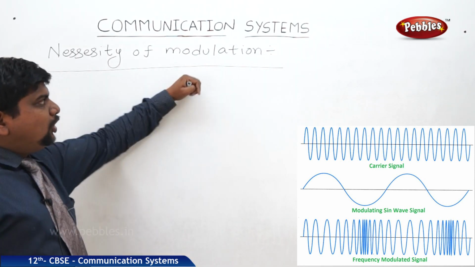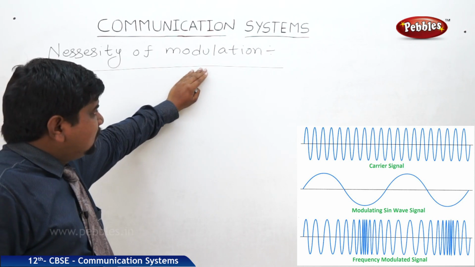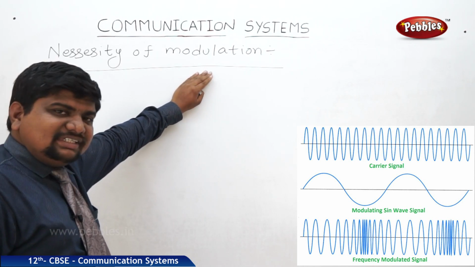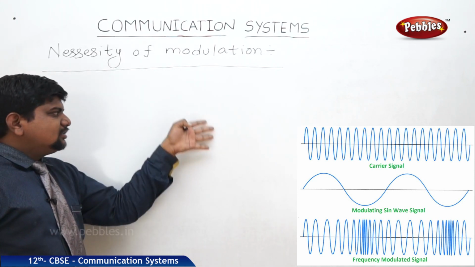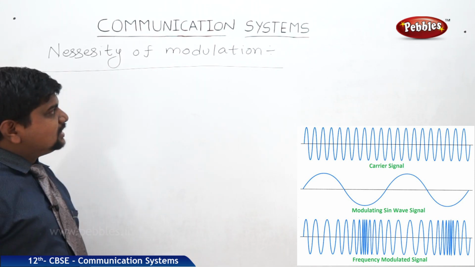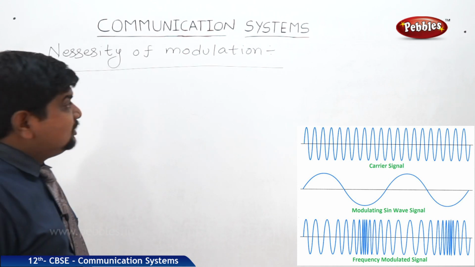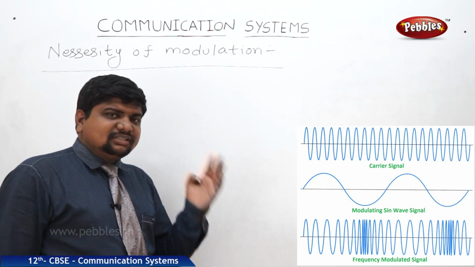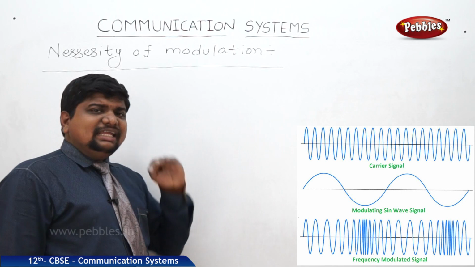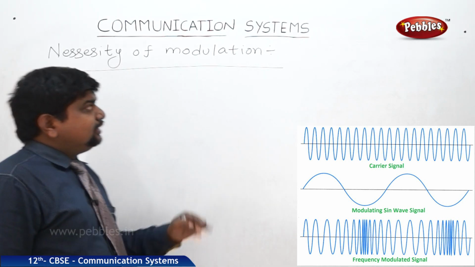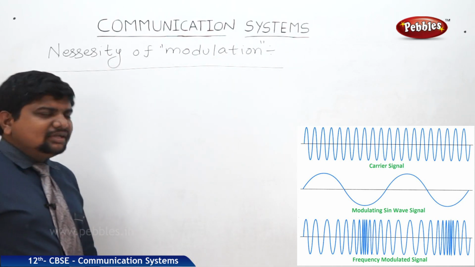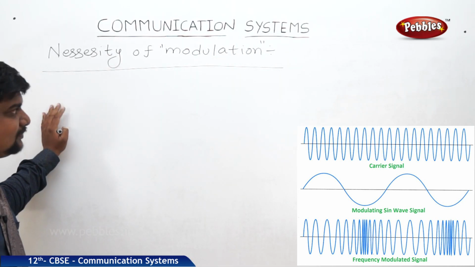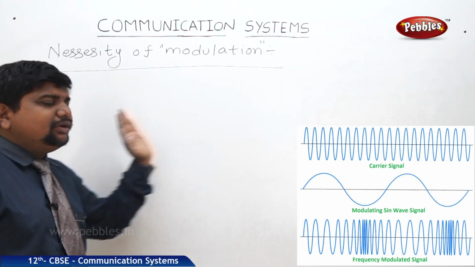What is the meaning of modulation? The compensation for the attenuation. Compensation means in attenuation the loss of strength is there. So that's why modulation should be there. These modulations will be amplitude modulation, frequency modulation, and phase modulation is also there. But what is the need and what is the necessity of modulation? Means why it is needed in transferring a message from one point to another point.